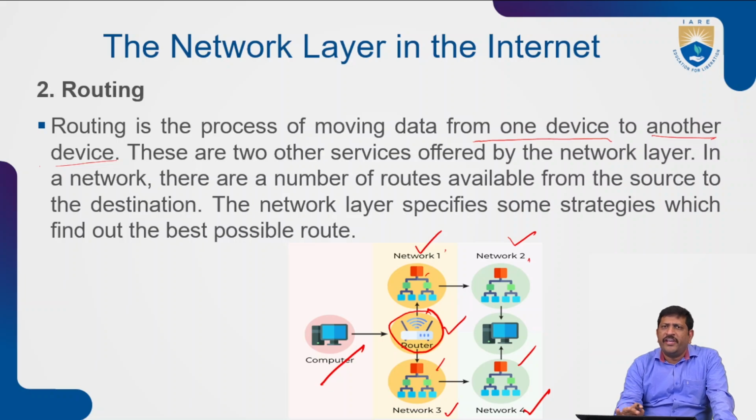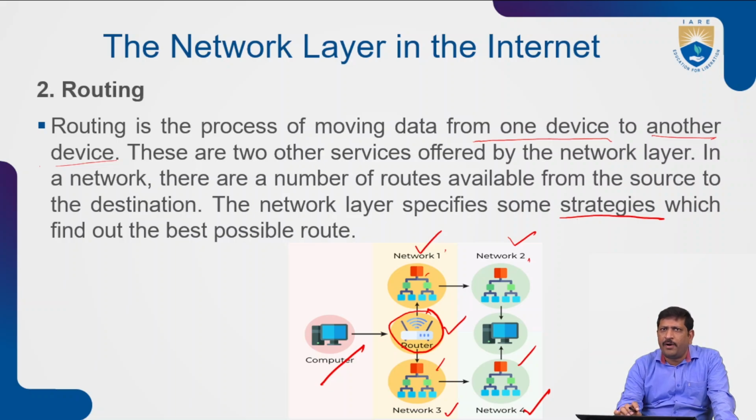That means the network layer specifies some strategies, and based on these strategies, it finds the best possible routes. For example, say there are 100 routers arranged between the source and the destination. The data cannot be transferred through all 100 routers. With the help of optimization techniques and algorithms, it finds the best path.